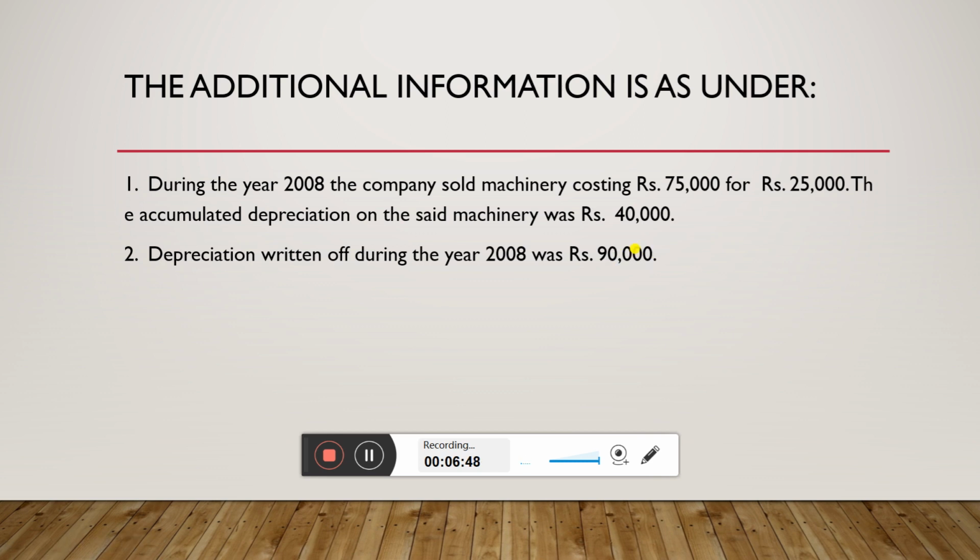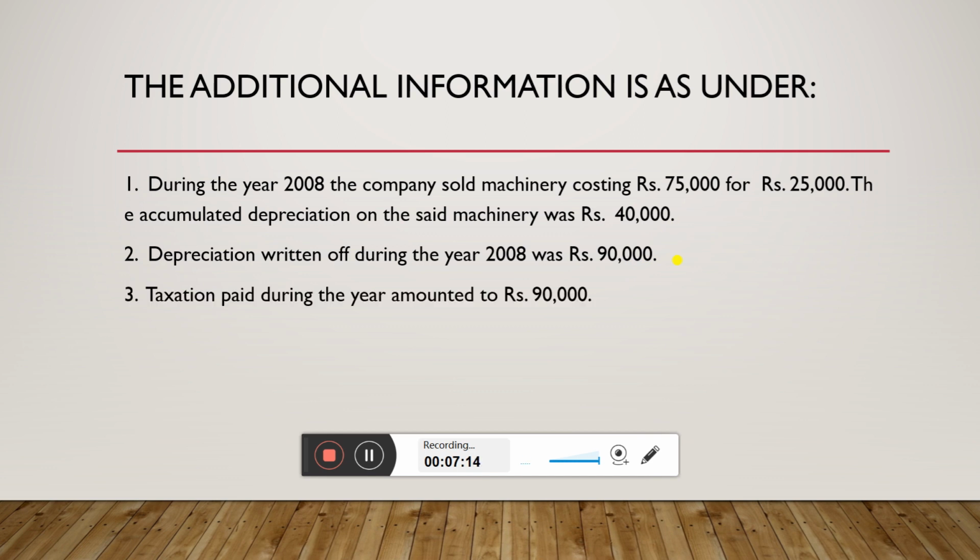How do you get 50,000? Accumulated depreciation so far was 40,000. When you minus 40,000 from 90,000, current year depreciation is going to come as 50,000. Let's take this particular item under the machinery account where we are going to adjust it.